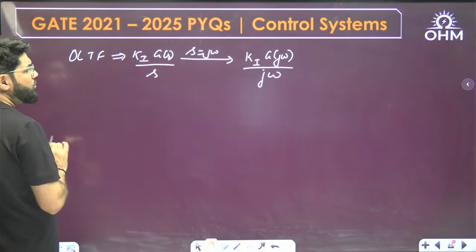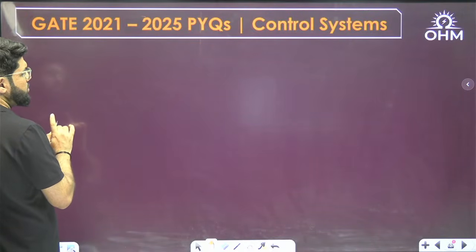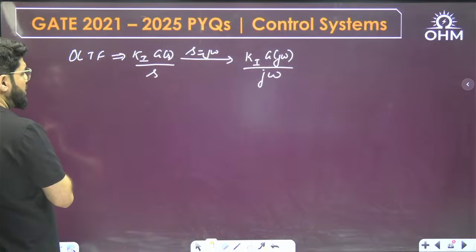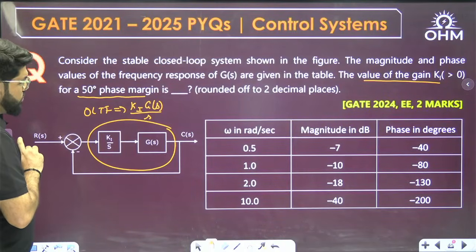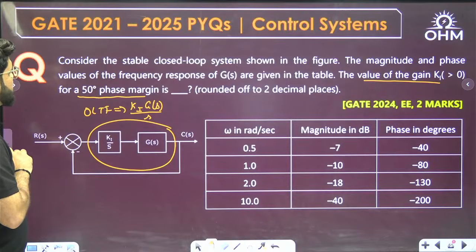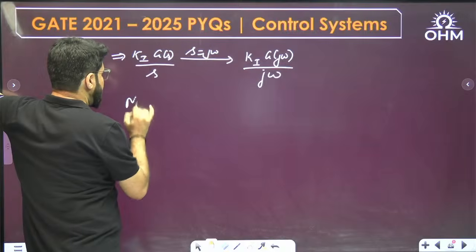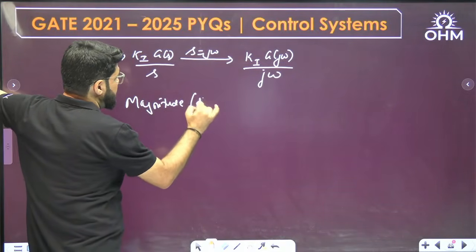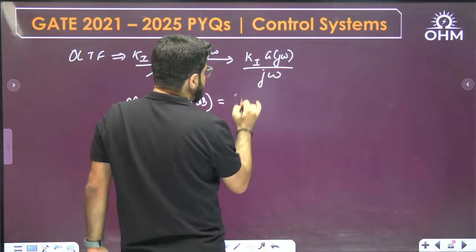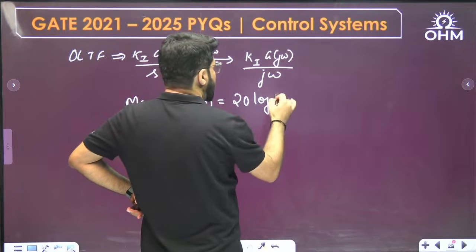When you take the magnitude in decibel scale, because the gain crossover frequency depends on the magnitude, then we will come to the phase margin. Or shall I use the phase margin first? I can use both anyways. Let me go to the phase margin first of all. This is the open loop transfer function. Let me write down the magnitude and phase expression. What is the decibel magnitude for this? The decibel magnitude is taken as 20 log of this, and log of A into B is log A plus log B.